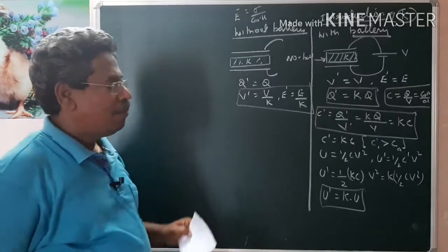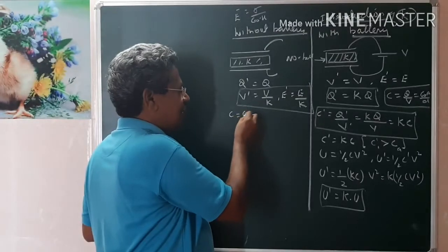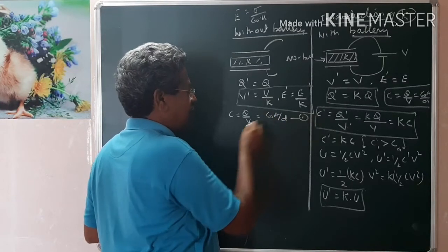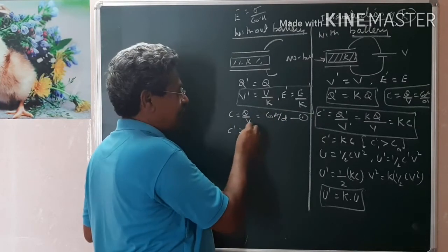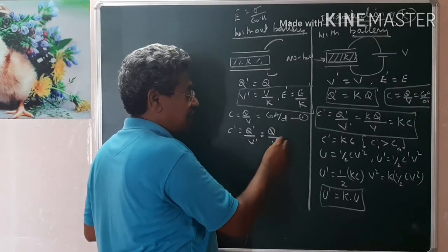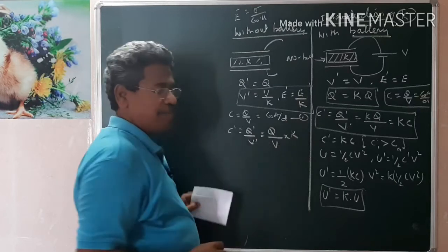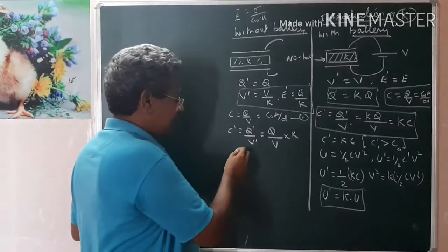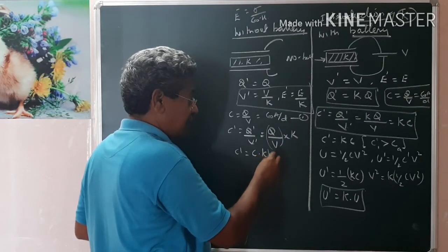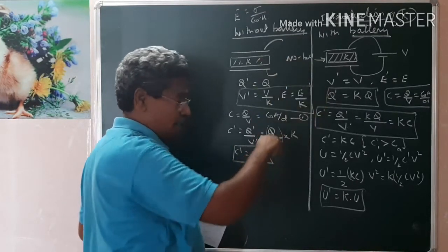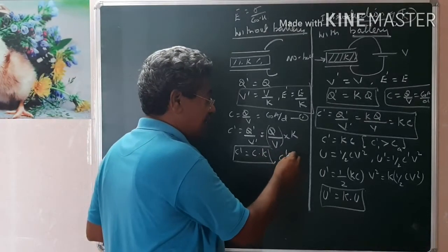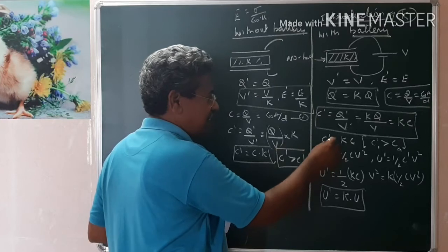That is most important. But again, what will happen to the capacitance? The original capacitance C equals Q by V, which we know is epsilon naught A by d. This is the original. Now, due to the introduction of the dielectric slab, C dash equals Q dash by V dash, but Q dash remains the same and V dash will be V by K. So C dash equals Q by V by K, which is the original capacitance C into K. Therefore, whether the battery is in contact or not in contact, it is immaterial: due to the introduction of the dielectric slab, C dash is greater than C. You see, in both the cases, C dash is the same.